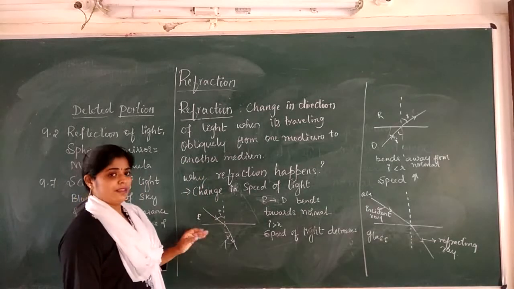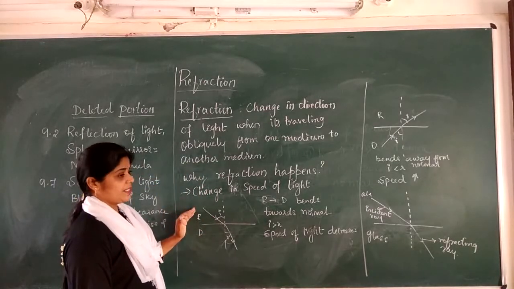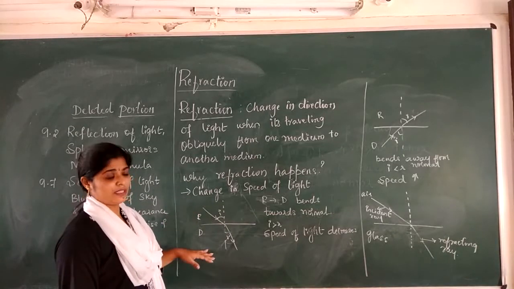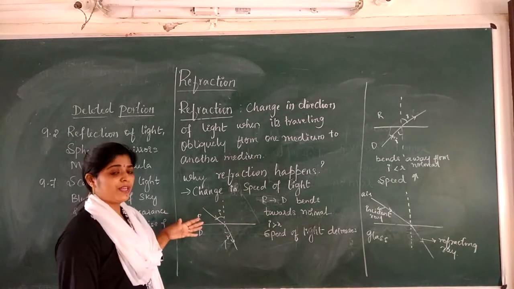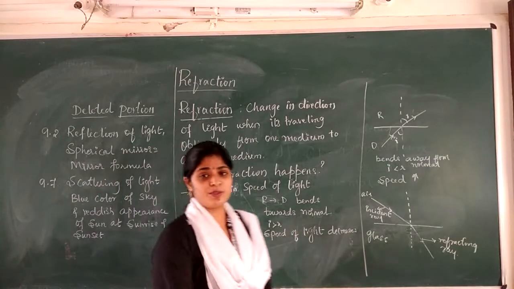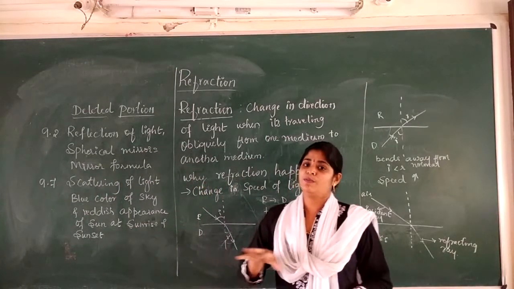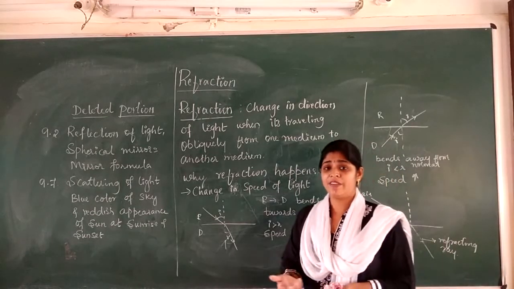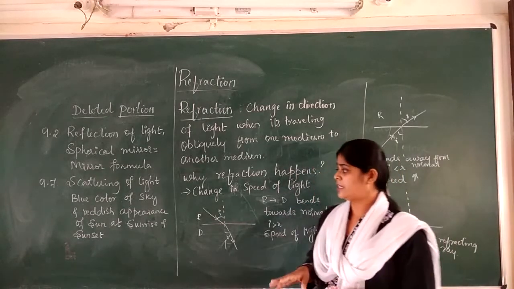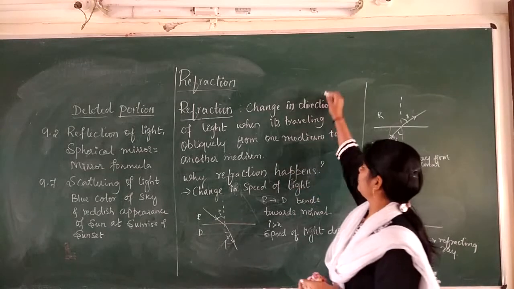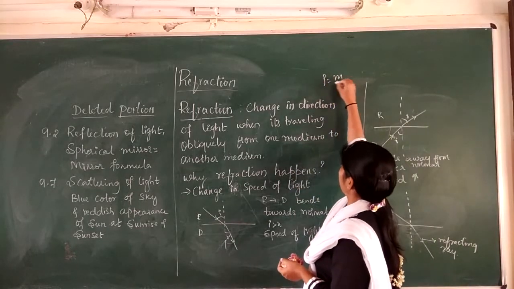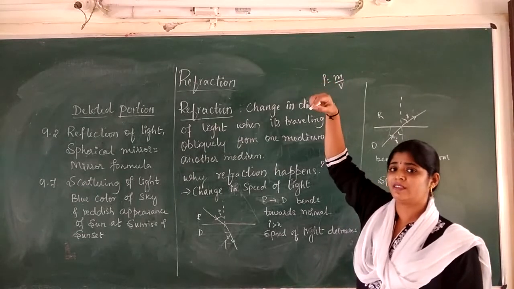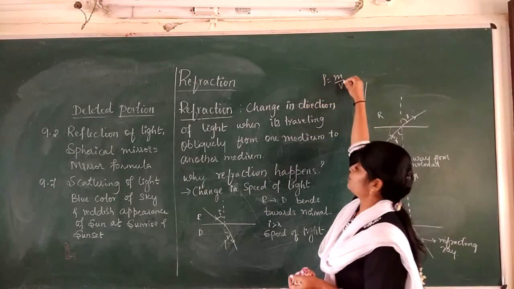Now we see that the ray is going to travel from one medium to another medium. Here I have used the word optical density. It is different from the normal density. What do we say normal density is? We say material heaviness. In general, density is defined as mass per unit volume.